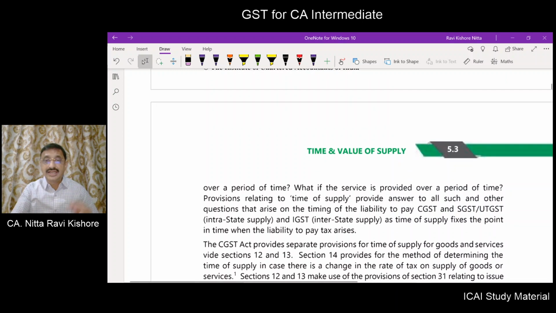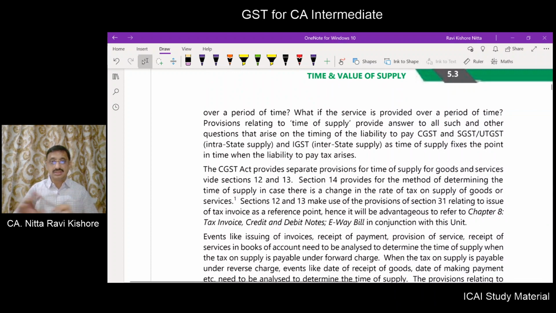Also, coming to service, what will happen where a single service is provided over a period of time? The time of supply chapter, what we are going to learn, will provide answers to all of these queries.